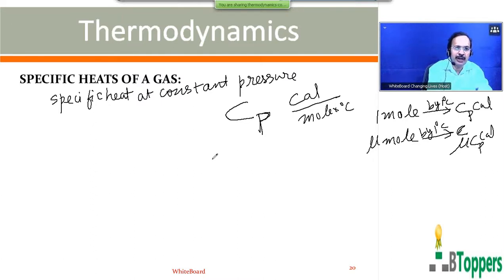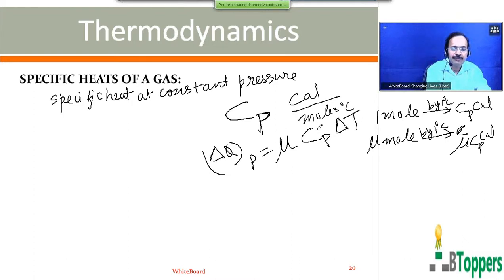So the amount of heat energy absorbed by the gas when its temperature changes at constant pressure can be written as nu C_P into delta T. Delta T is the change in the temperature of the gas, so you can write it as the final temperature minus the initial temperature of the gas. Ti is the initial temperature, Tf is the final temperature.